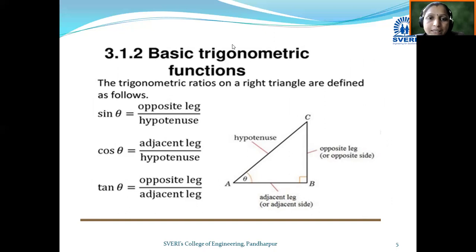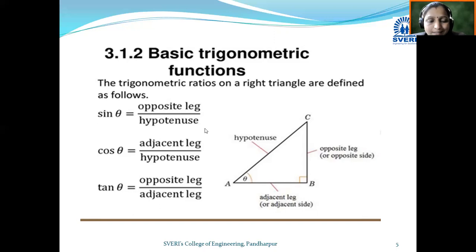See basic trigonometric functions. You can see here ABC is a right angle triangle. At point B there is a right angle. In front of that right angle, AC side is there. This AC side is called the hypotenuse of the triangle. By using this right angle triangle, trigonometric ratios are defined.